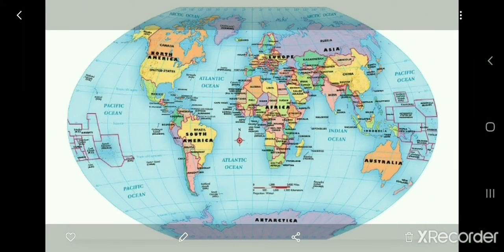Yes, as you all know, the horizontal lines and vertical lines which are imaginary on the earth form a net. That net is called the graticule, right? Now in this chapter we are going to learn how to use the graticule for finding the location of a place. Okay, let's move further.